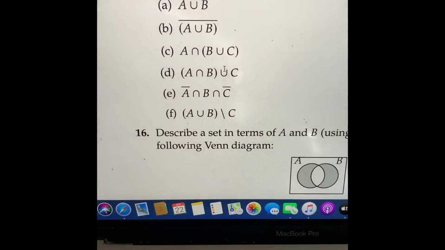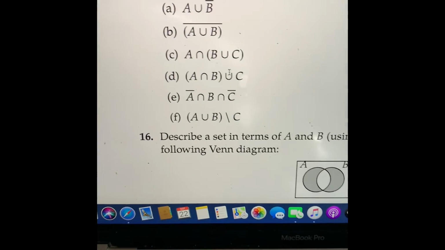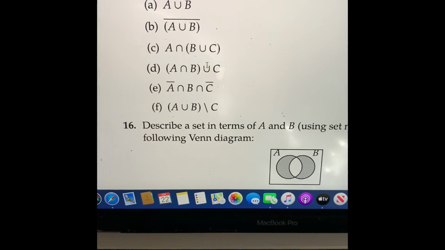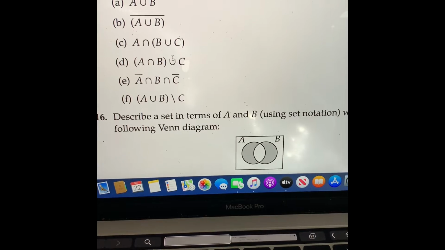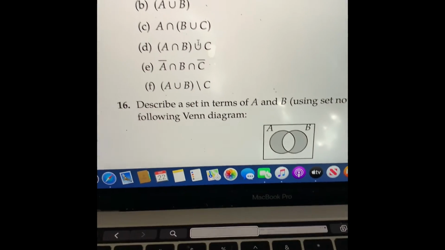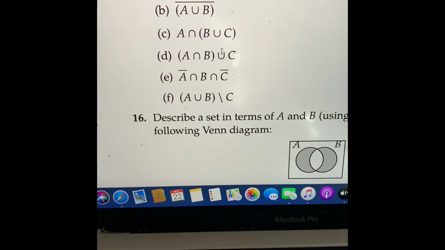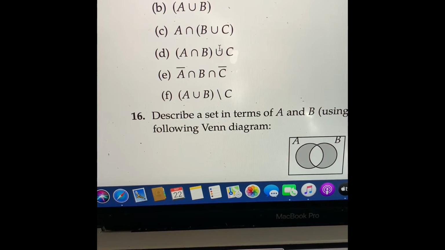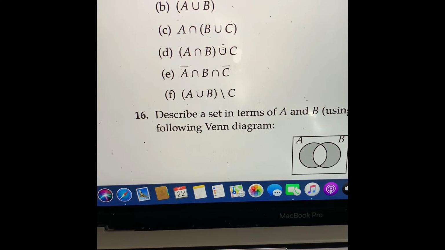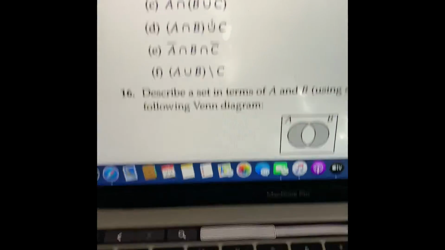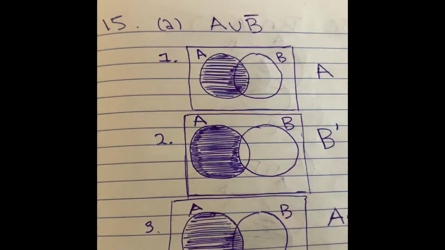Now we're on 15 from section 0.3. It says, draw a Venn diagram to represent each of the following. So this time we'll draw each of these that's displayed. For problem A, it says A union not B. And here I drew it out in steps.